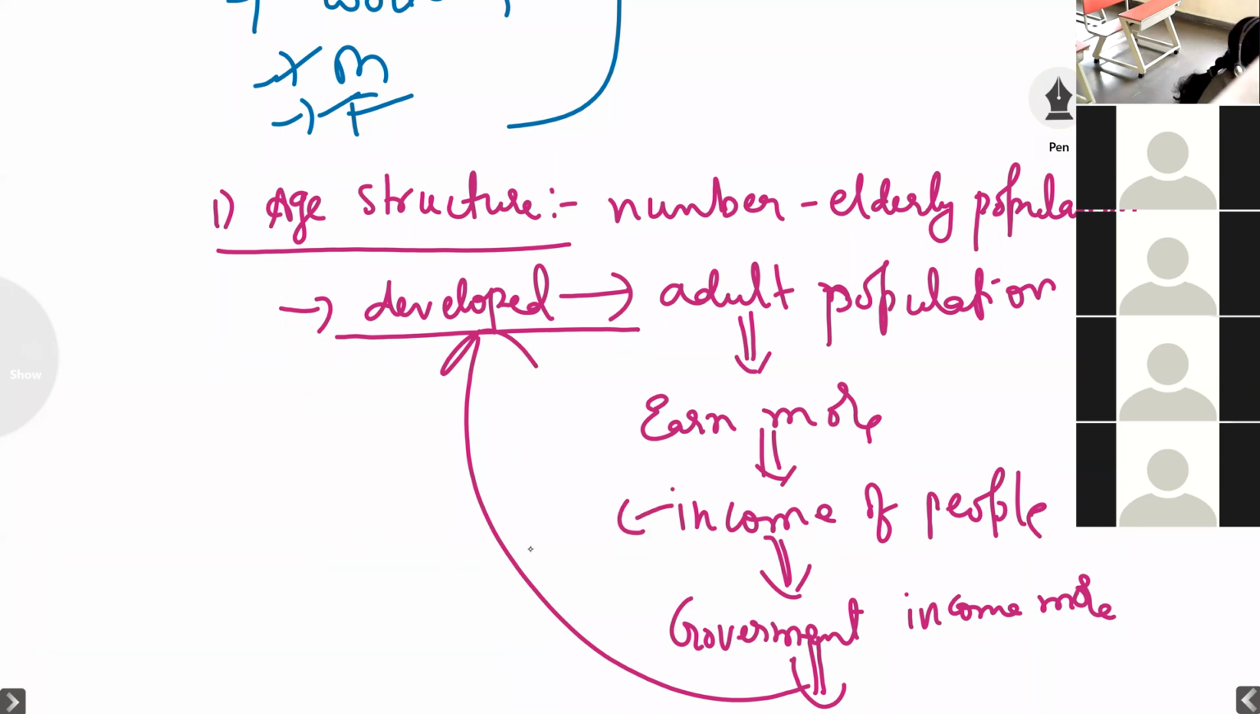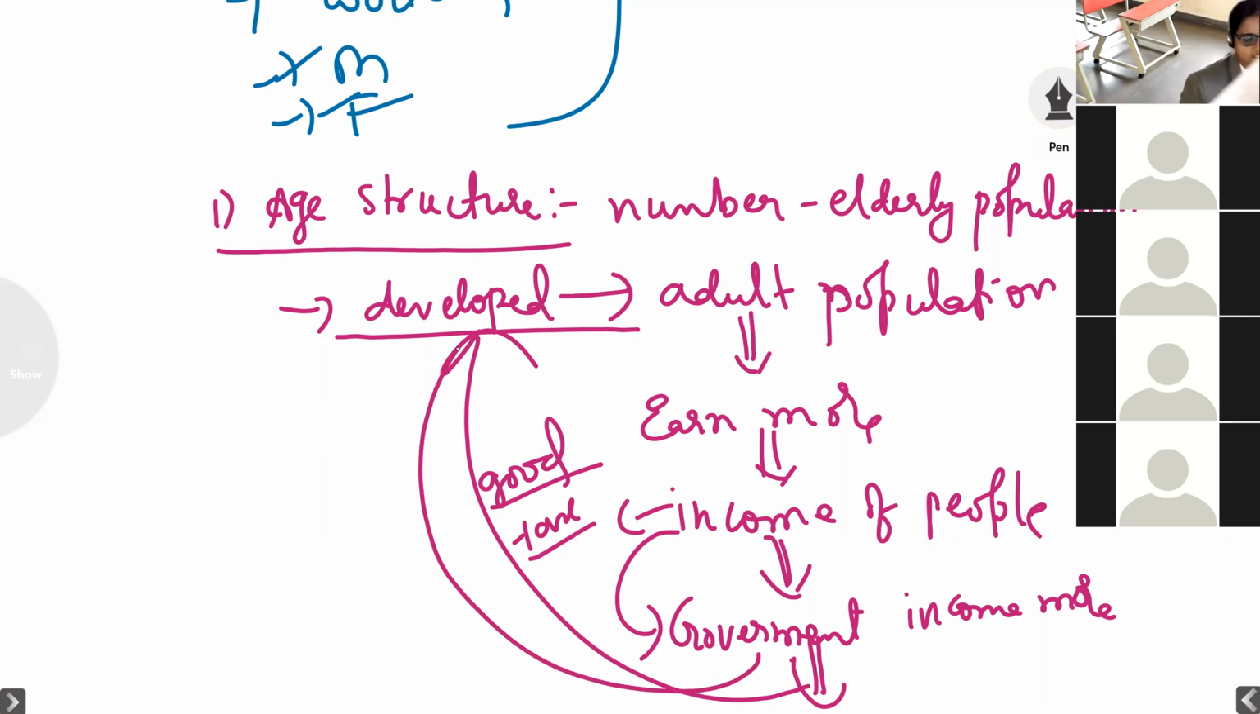Think. Because people pay taxes to the government, just like how we are paying taxes. On all the goods and all the products, everything, we are paying taxes to the government. When maximum people of the country are paying taxes to the government, automatically the government income will be increased, and when the government income is increased, that country will be developed more. So likewise, in the developed countries we can see the adult population will be more.